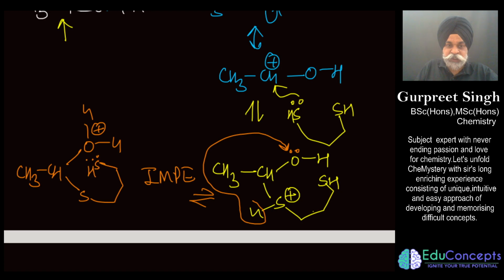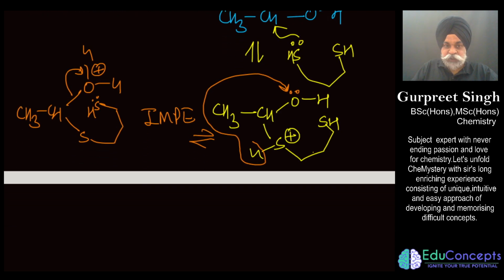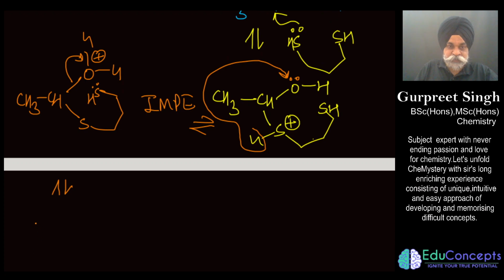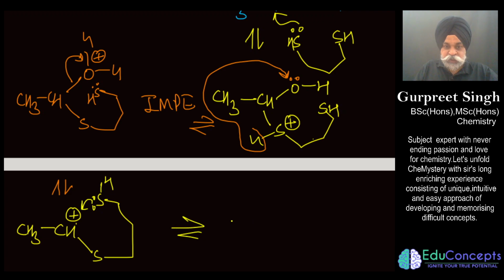Now you may think of it like this. First you take this water out, and once you take this water out, what you would get here is CH3CH with a positive charge, and here you get the SH. This sulfur would attack, and finally what you end up getting here is CH, with the sulfur having a positive charge.